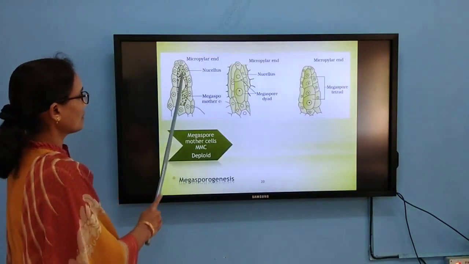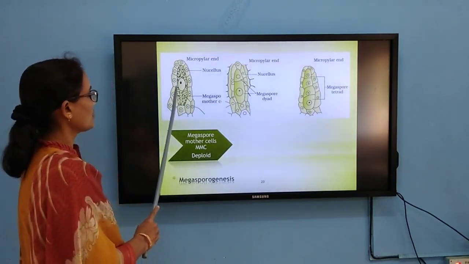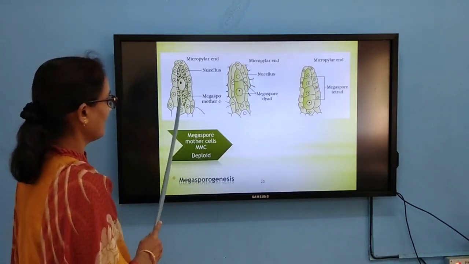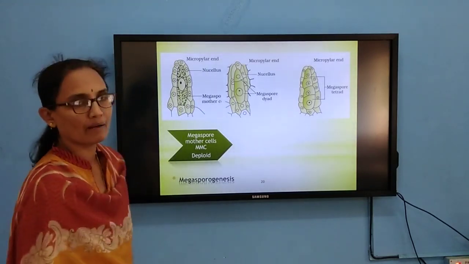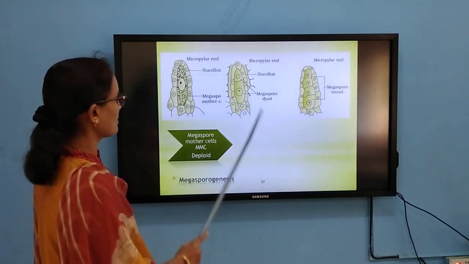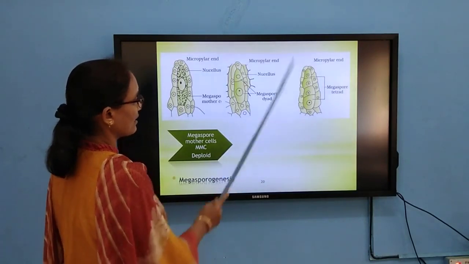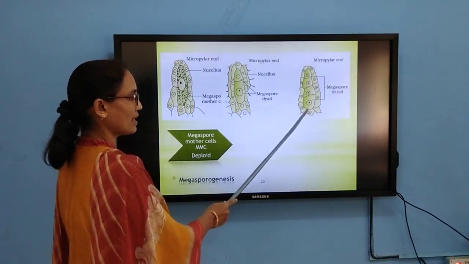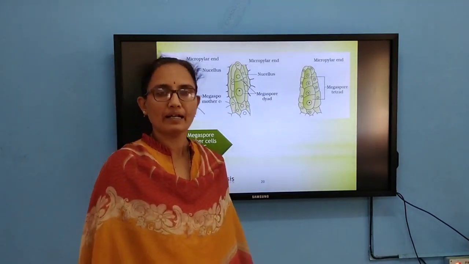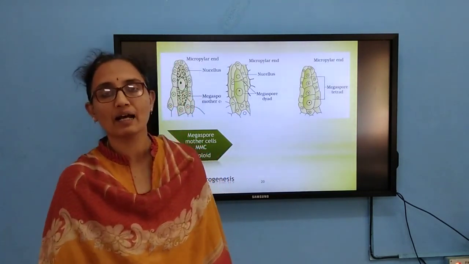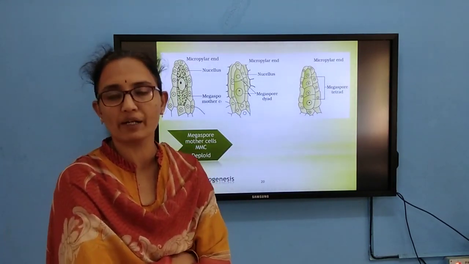Can you see this? At the micropylar end, one of the cells is laden with nutrients. We will call it the megaspore mother cell. This megaspore mother cell undergoes division to form a megaspore tetrad. Out of 4 megaspores, 3 will degenerate, and only one will become functional. If it is a sporogenous or reproductive tissue, it definitely has to undergo meiotic division only, no doubt in that.